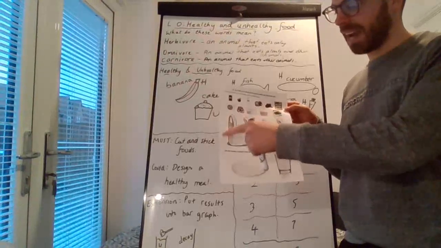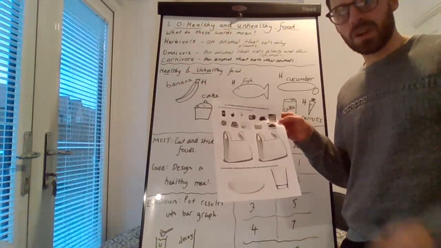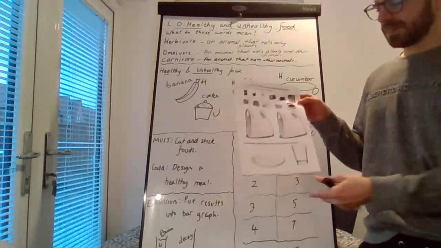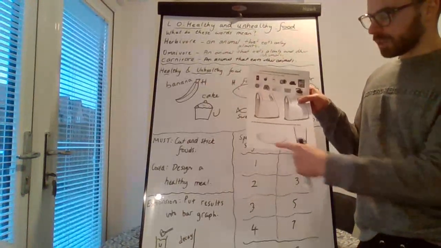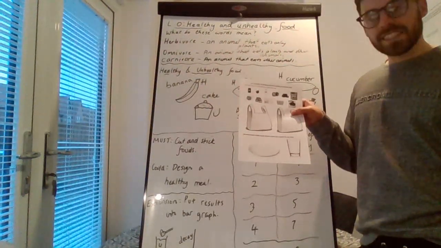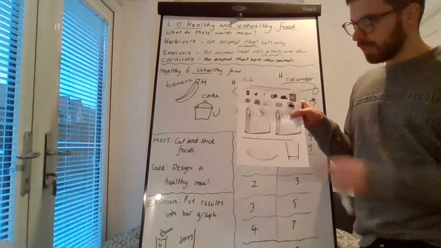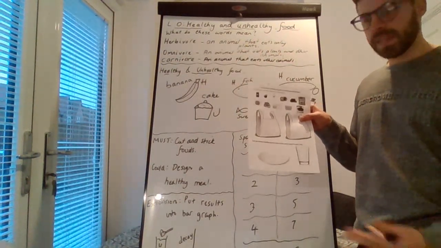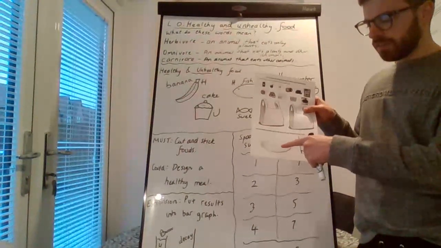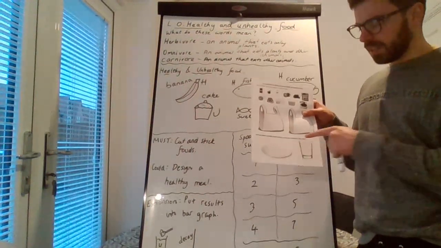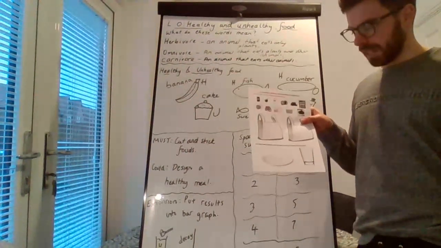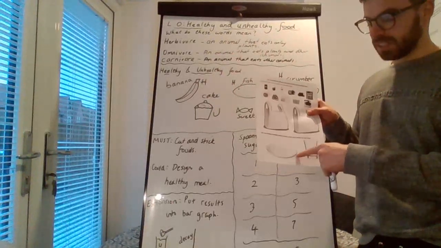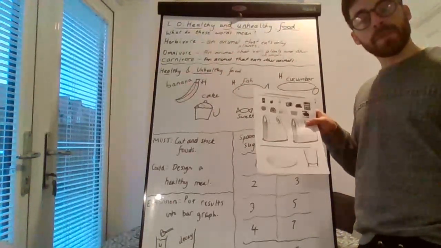You may need to just use the outside as well, though, to fit them all in, or cut them very, very carefully. At the bottom, there's an extra task where you can design a healthy meal and a drink. So think about what you think a really healthy meal would be. Maybe choose 3 or 4 things to put in your meal and a healthy drink to go with your meal. You may also be able to choose a dessert to go with your healthy meal as well.